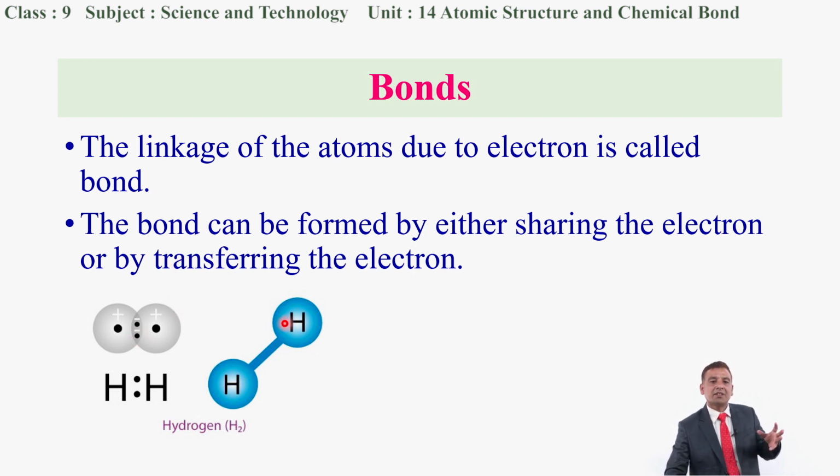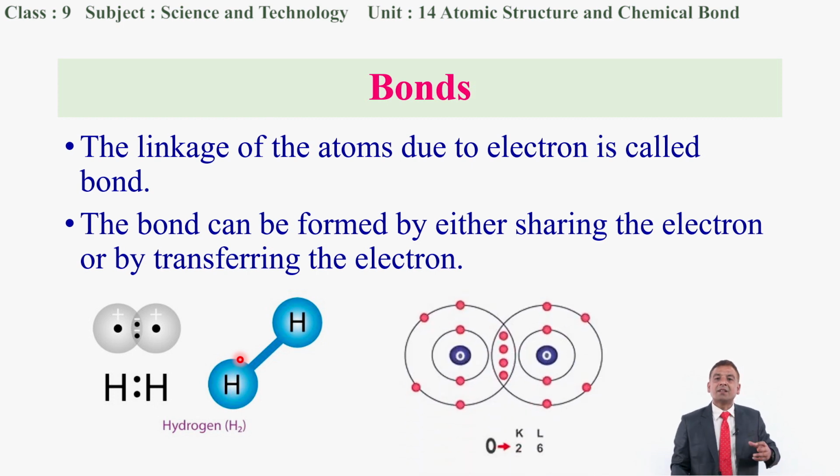So, altogether there are two atoms of hydrogen, and these two atoms are connected by the electrons. One electron from this atom as well as one electron from this atom are being shared, and it has made a combination, a linkage, that is called the bond. So, these atoms are sharing the electrons. This linkage is formed by sharing the electrons.